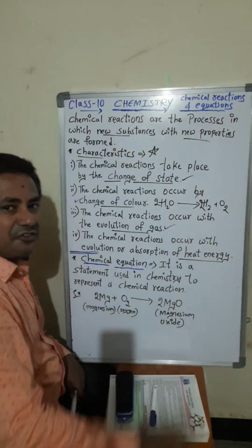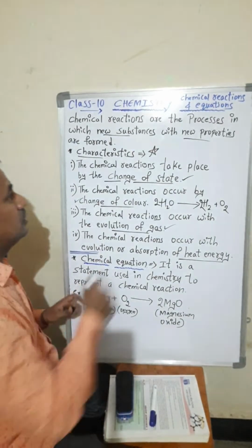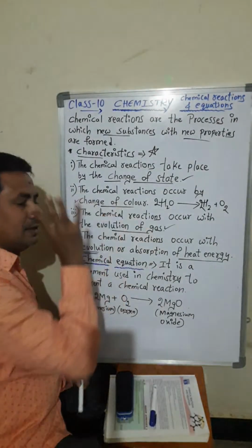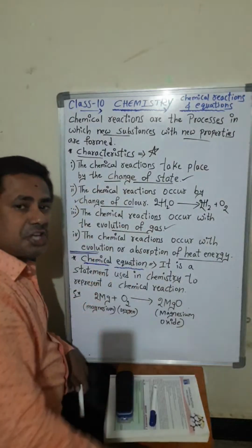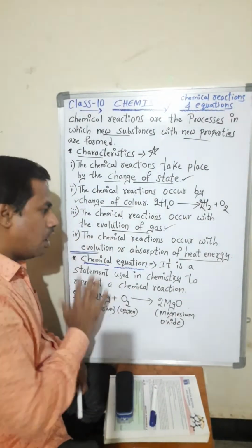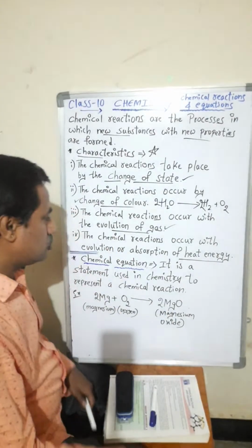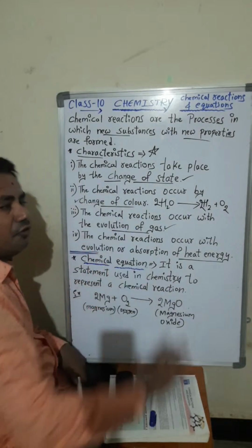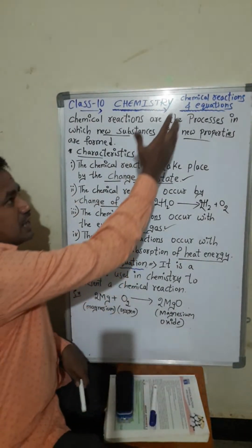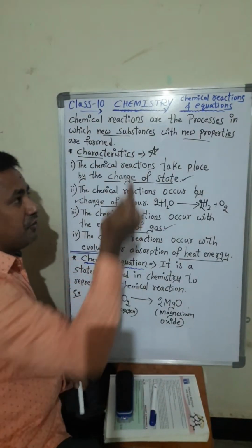Chemical reactions definition we have seen. New substances with new properties are formed, and the characteristics are change of state, change of color, evolution of gas, or absorption or evolution of heat energy. So these are some of the characteristics of chemical reactions. The chapter name is chemical reactions and equations.